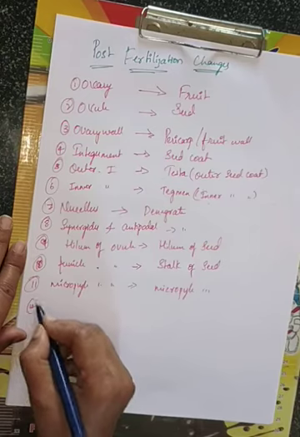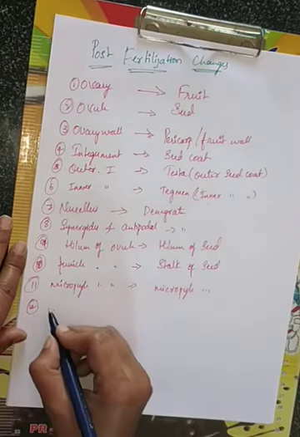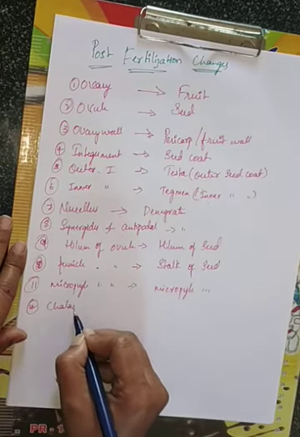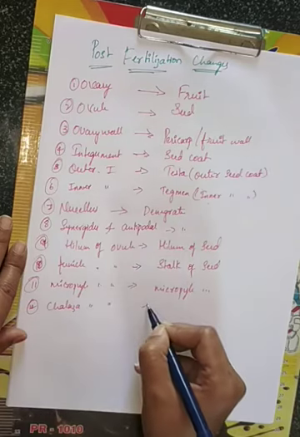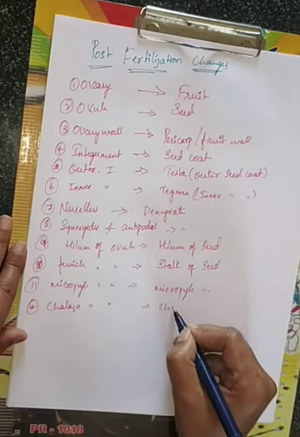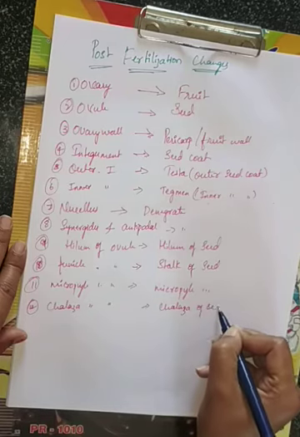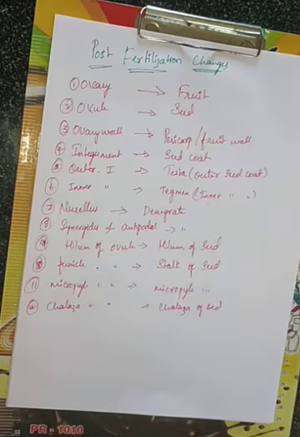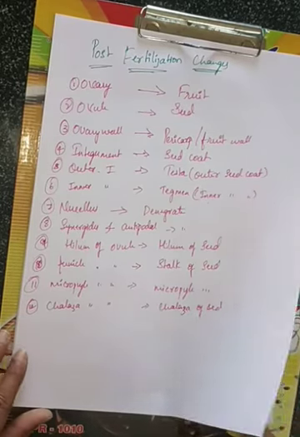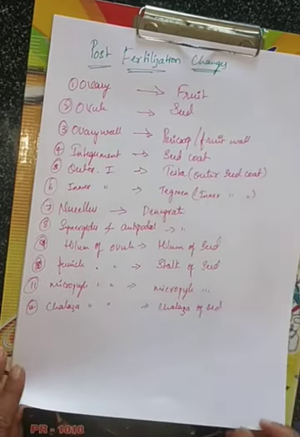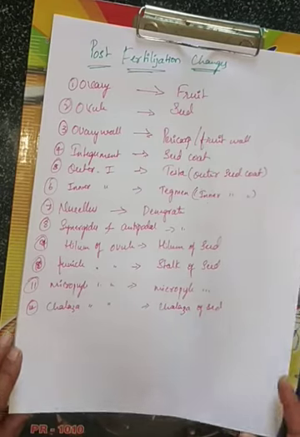There will be a small hole if you see any of the seeds. The next, chalaza of ovule will give you chalaza of the seed only. Okay, these are the post fertilization changes, and from your MCQ point of view this is a very necessary thing.